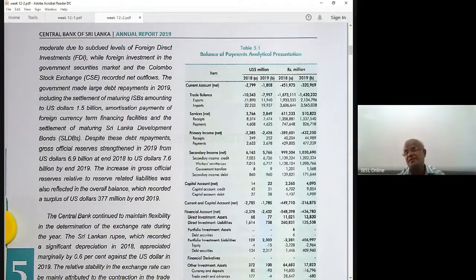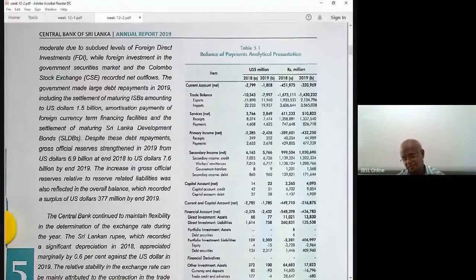From the Middle East countries, it is mainly domestic workers. Some professionals are there, engineers are there, quantity surveyors are there. Electronic engineers are there, but at the same time, drivers are there. Then the money coming in, the earnings coming to this country, the value is around 7 billion.